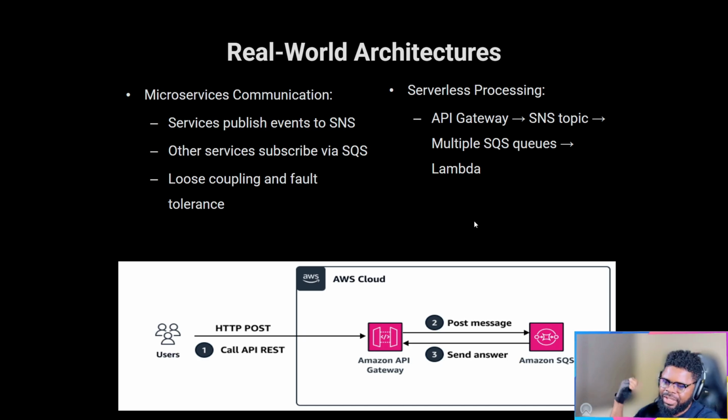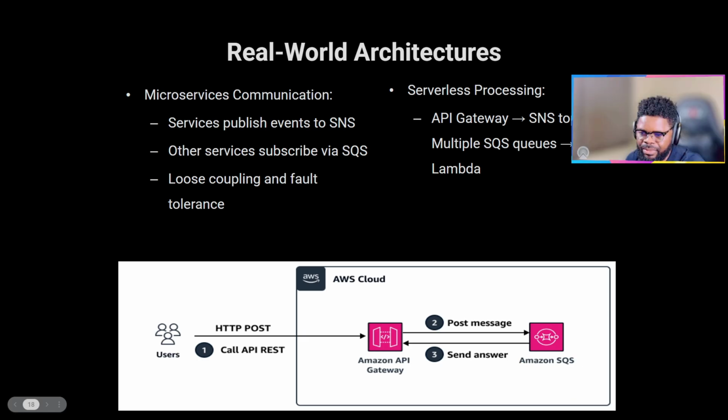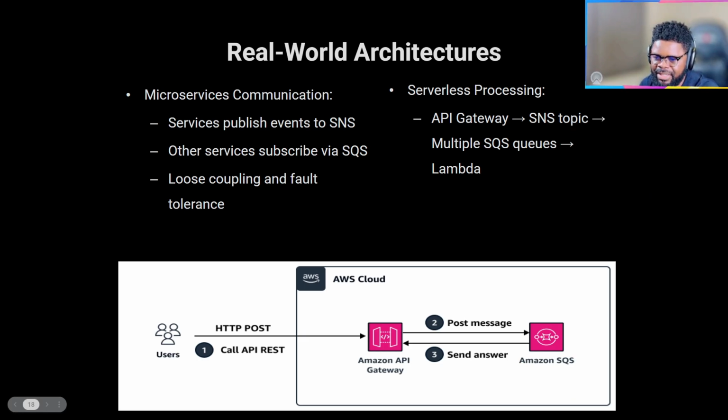What it means is that someone can call an API gateway, which is also serverless, right? That pushes a message into a queue, and maybe there's a service behind the scene that's going to process it. So API gateway can actually publish to SNS. SNS can have queues behind it, and then the Lambda function can consume those events from the queue. What it means is that it's all serverless, right?